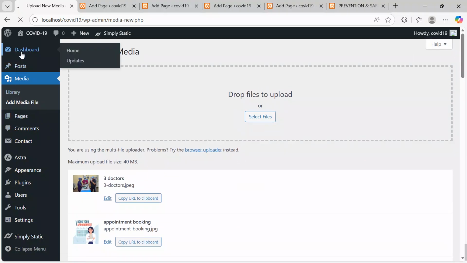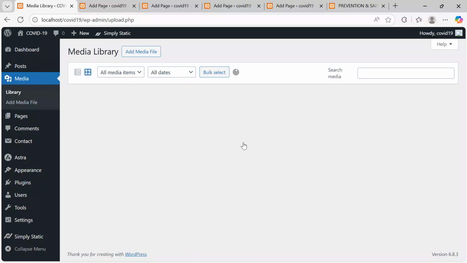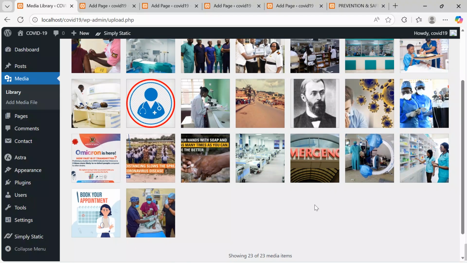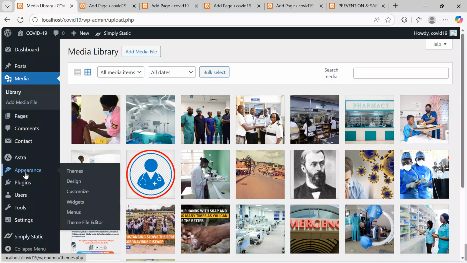Let me go back to dashboard. I can also go back to media. I say library, and under library, I can just come over here. We see that everything has been well fixed and everything is in our library. All the images have been put here. So now, when I get back to my appearance, under customize, we want to seal this down.